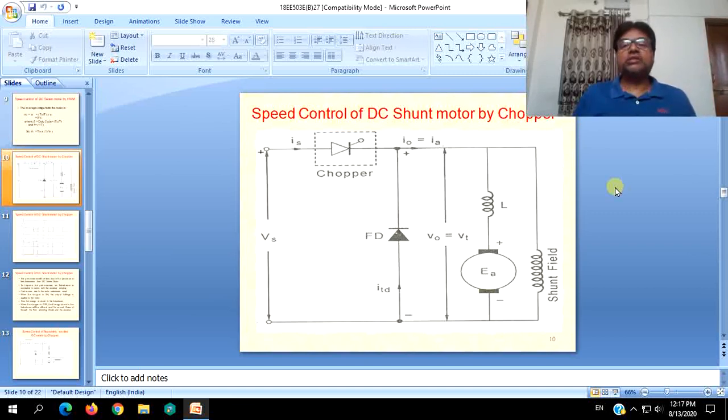So in case of DC shunt motors, chopper speed control becomes difficult. Its efficiency when compared to series motor control will be less.